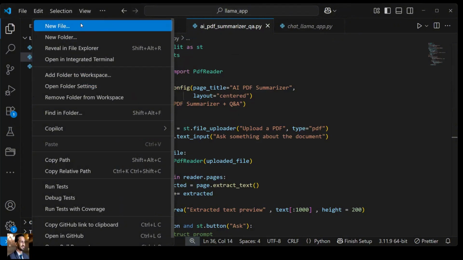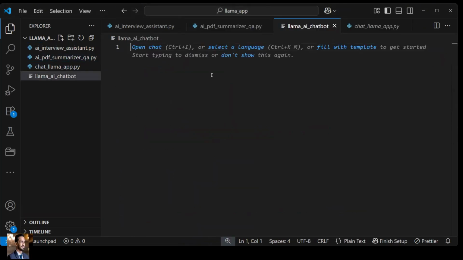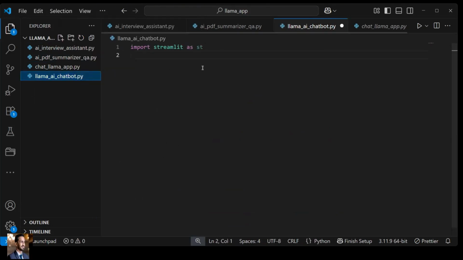So let's say I'll give it a name over here. What name shall I give? LLaMA AI chatbot. Okay, LLaMA AI chatbot. All right. Now let's import the libraries that we usually import, like import Streamlit as st. Here the file name should contain .py, otherwise it will not be considered a Python file. Now it's fine, so we are importing Streamlit.